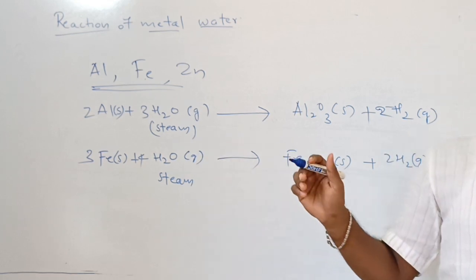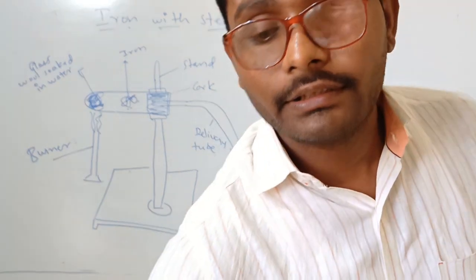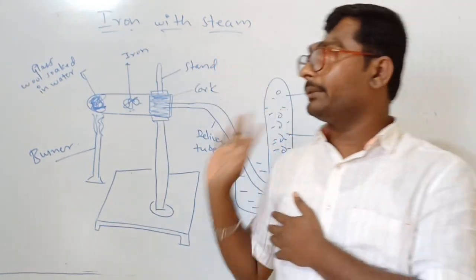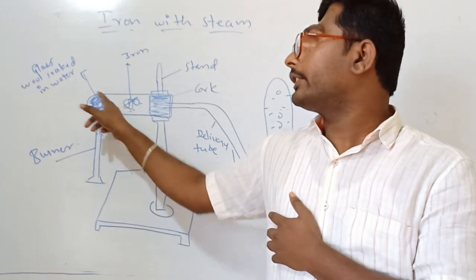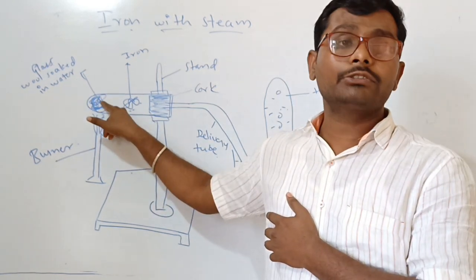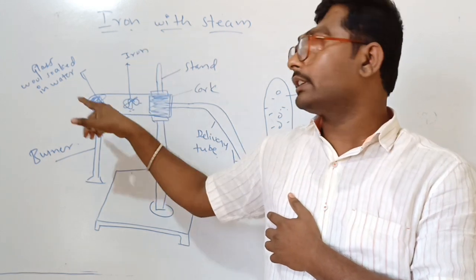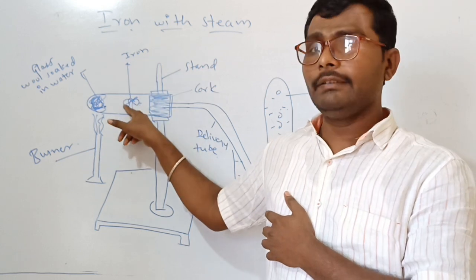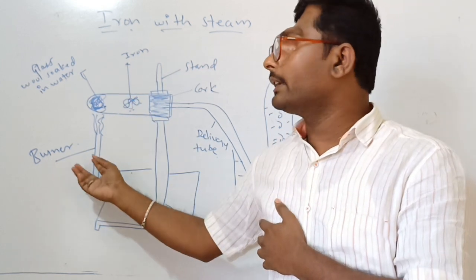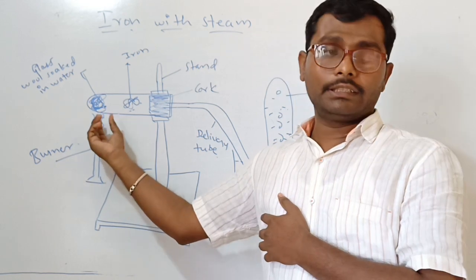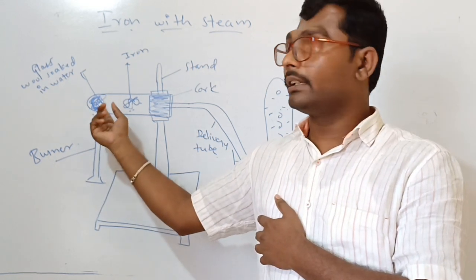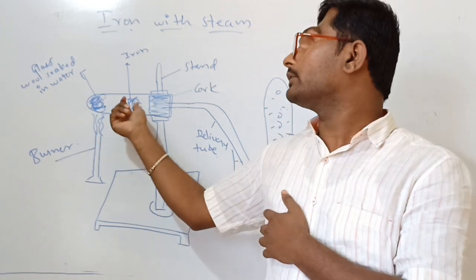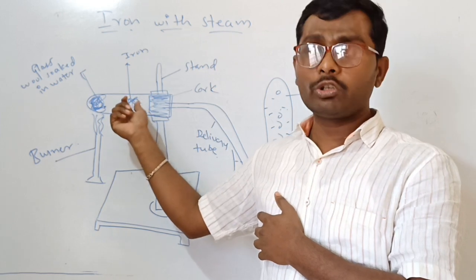There is an experiment. This is the apparatus arrangement for iron with steam. Here is a test tube with wool soaked in water. Here is the iron. A Bunsen burner heats it and generates steam. The steam passes to the iron and reacts with it to produce hydrogen gas.